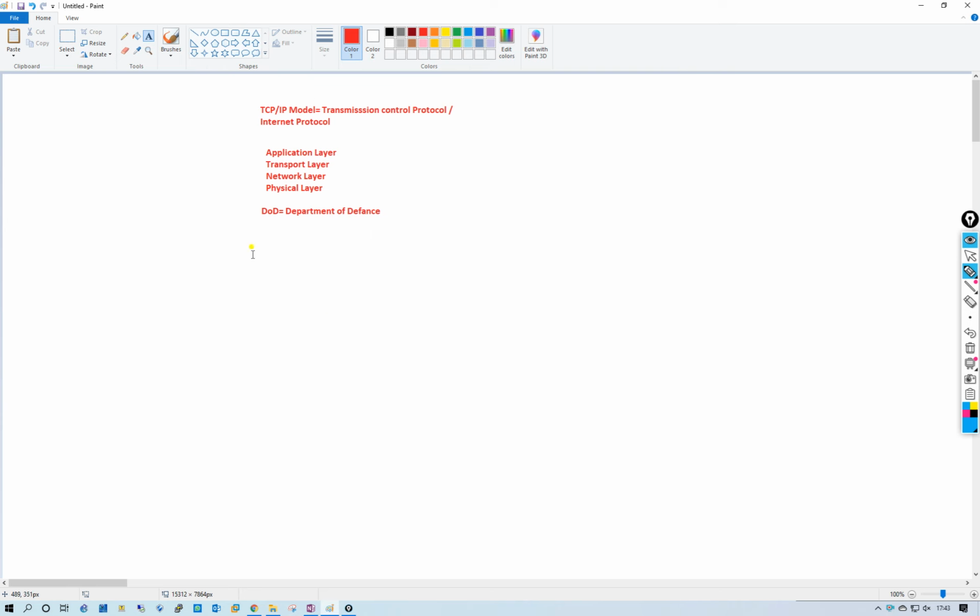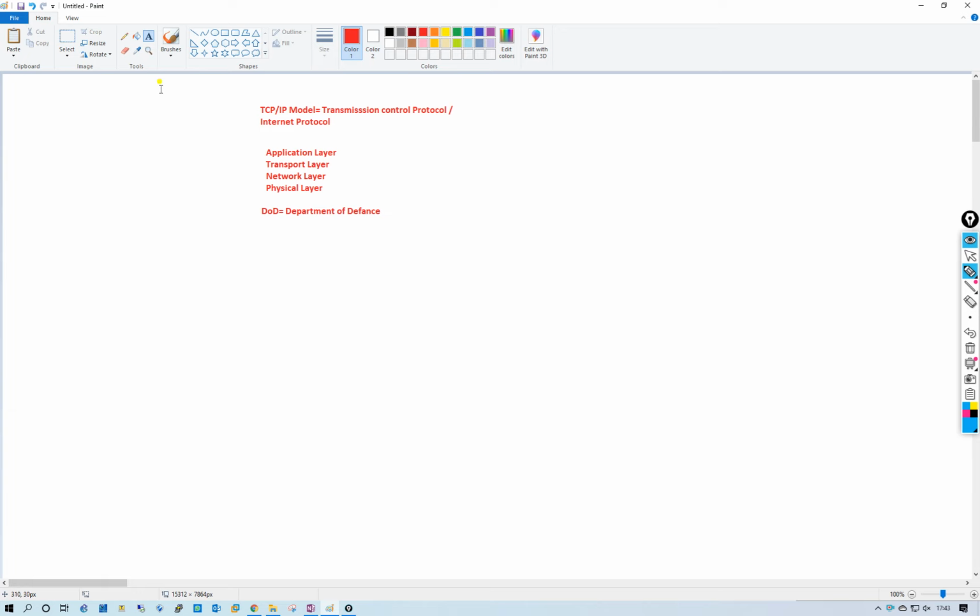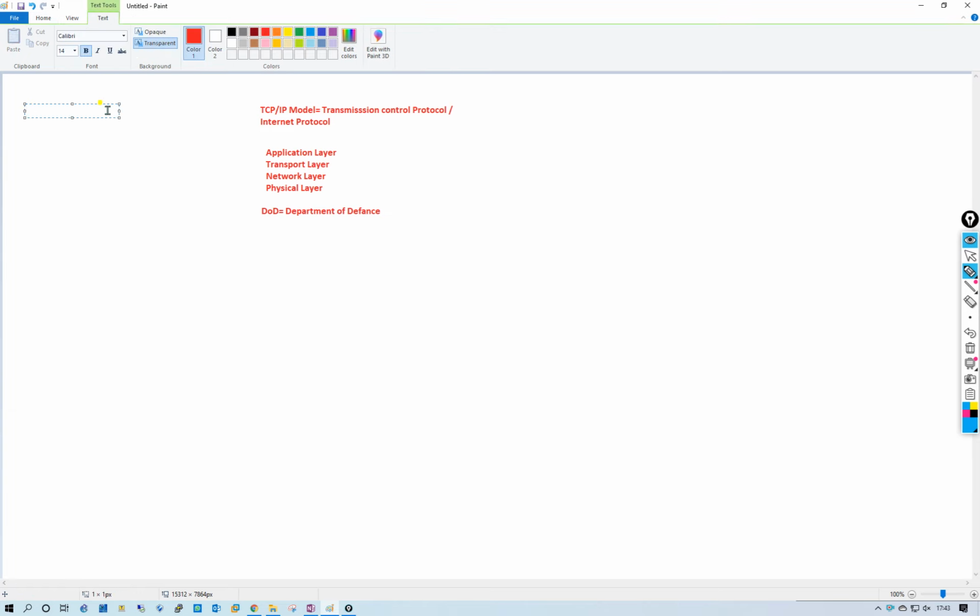But there is one more reference model available in networking, which is called the OSI model. OSI stands for Open System Interconnection.